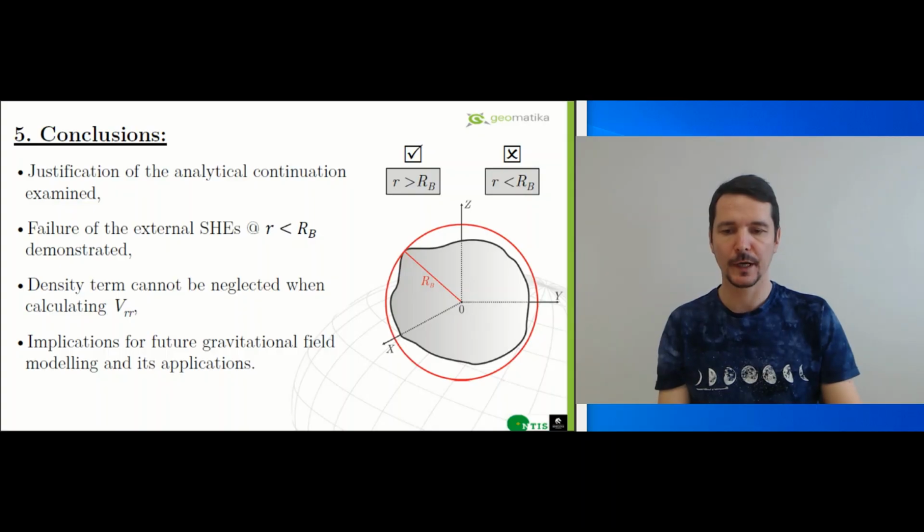In this talk, we evaluated external spherical harmonic expansions inside the minimum Brillouin sphere. We demonstrated some serious issues of this series and also that the density term cannot be neglected when calculating the second potential derivatives. Our findings have important implications for gravitational field modeling in general. For example, we may ask if gravitational fields constrained by Kaula's rule are truly realistic.